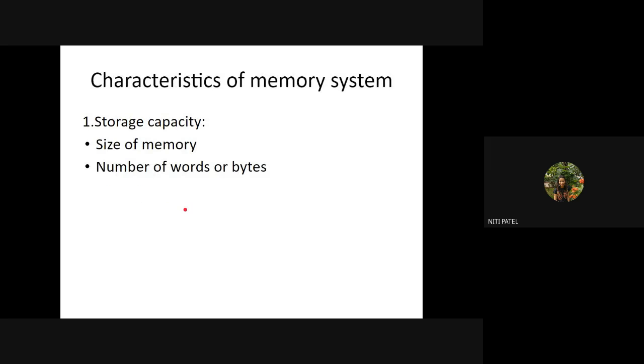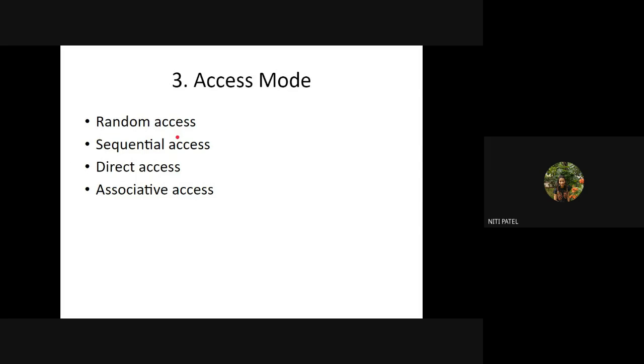Okay, so we have seen three characteristics. First is the storage capacity, which tells you the size of a particular memory system. Every memory system has a different size, be it a register, cache memory, hard disk, or RAM. Everybody has different storage capacity. Then we have seen the unit of transfer, that is how many bits and bytes can be transferred during read and write operations. Third, we have seen the access mode for accessing the data. We can have random access, sequential access, direct access, or associative access.